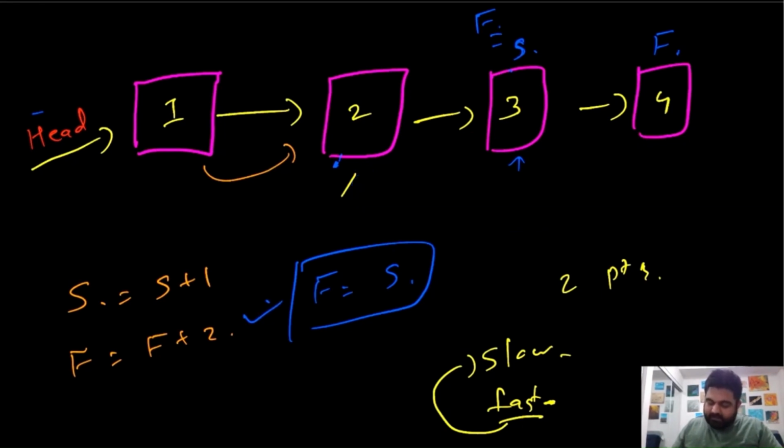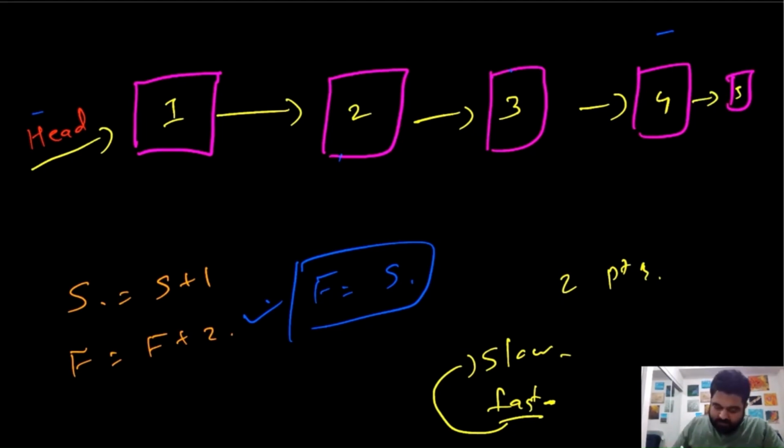So say for an example, let's just go back to this scenario. Okay, this is the list we are given, and there does not exist a cycle. And let's add one more node over here. We'll just name it number 5, and this is the whole linked list we are given.